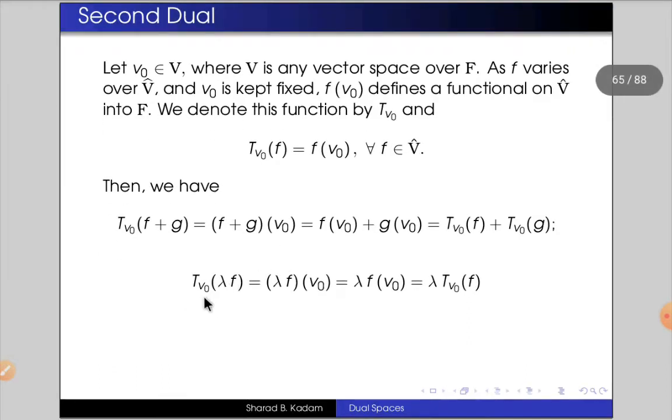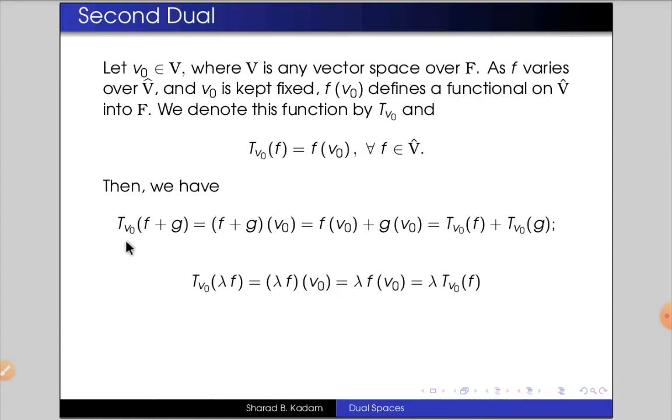Also we have T_{V_0} of lambda f equals lambda f of V_0, which equals lambda into f of V_0, and f of V_0 is T_{V_0} of f.